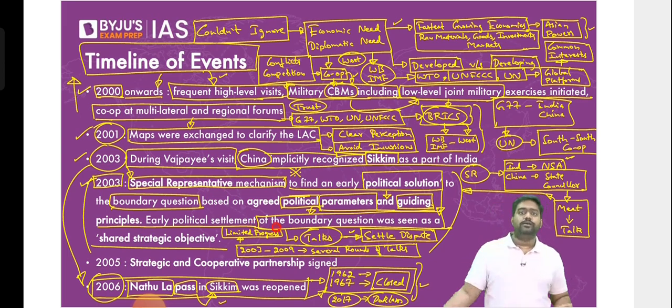There was a massive flow of Chinese goods into India. India's exports to China had gone up. All right, China was investing heavily in India. So India-China were looking at a positive, bright future ahead. They were collaborating in multiple domains.